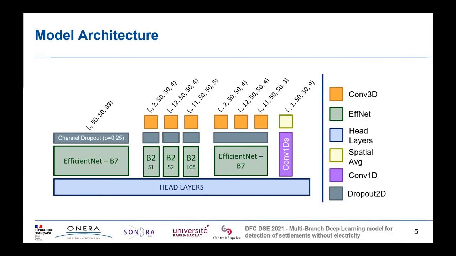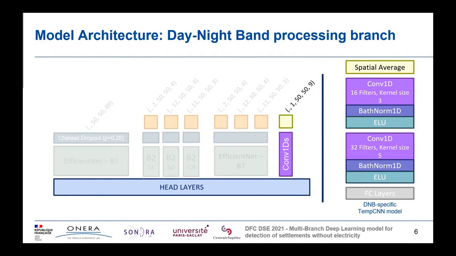Considering all the presented characteristics of the dataset, we developed this multi-branch model. The main philosophy surrounding this so-called mega model is just to provide to our neural network different degrees of a priori regarding the input data. It's also good to note a difference between the VIIRS specific processing pipeline on the right of the branches and the rest of the mega model. The spatial resolution of the day-night band of the VIIRS sensor is very low in some sense, and so we decided to spatially average it and only process it temporally using 1D convolutions.